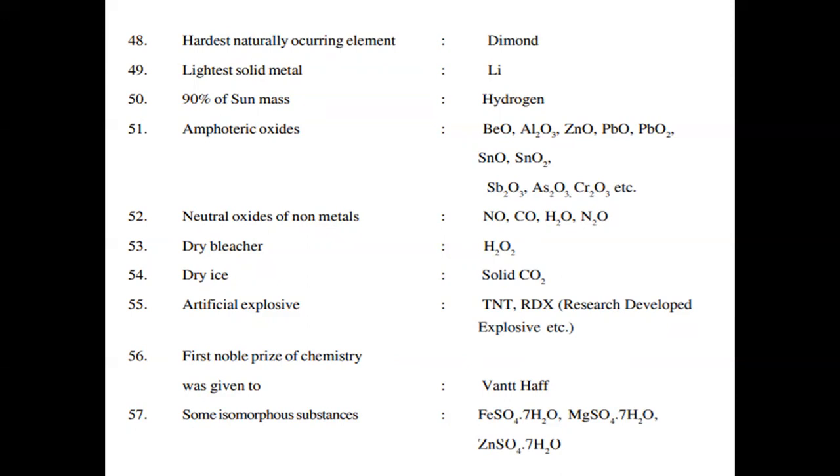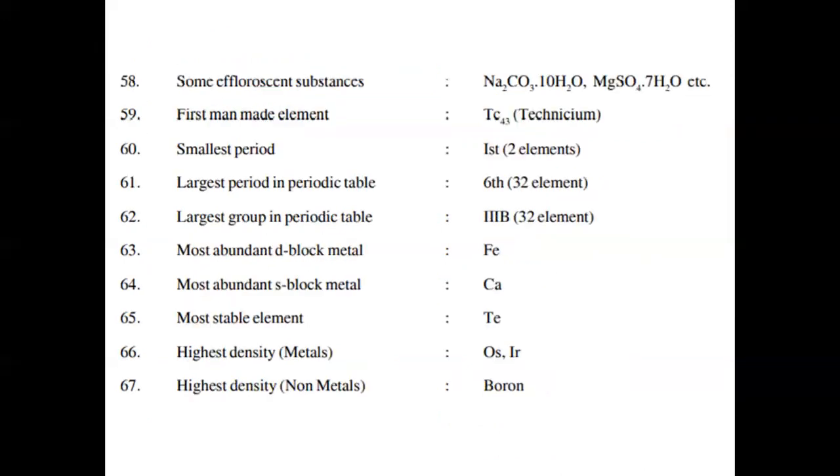Some isomorphous substances like FeSO4.7H2O, MgSO4.7H2O, ZnSO4.7H2O. Some efflorescent substances, Na2CO3.10H2O, MgSO4.7H2O. First man-made element, technetium. Smallest period, first. Largest period in periodic table, sixth.